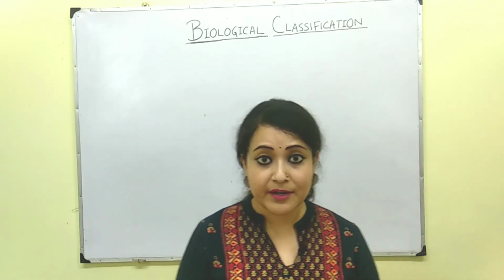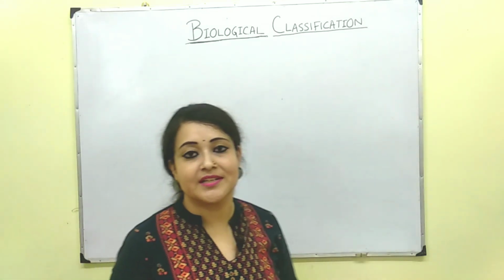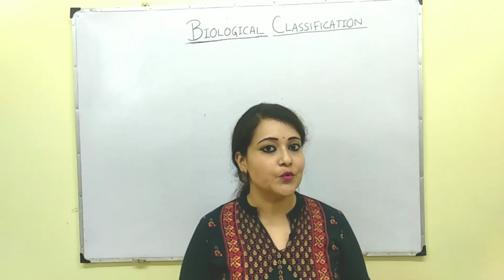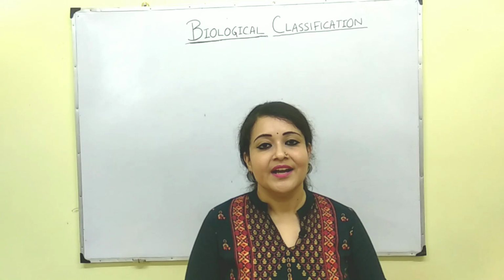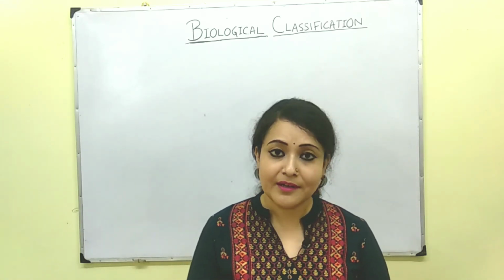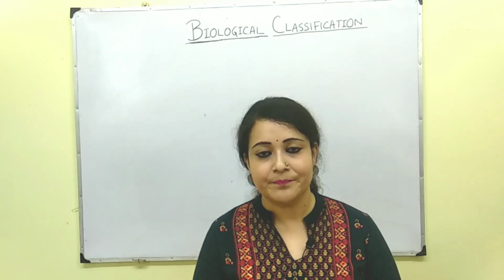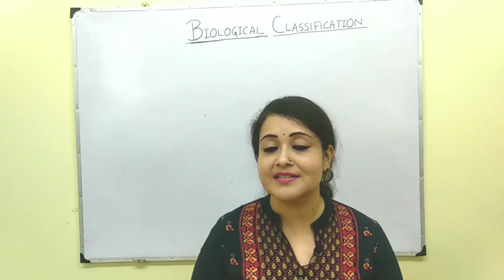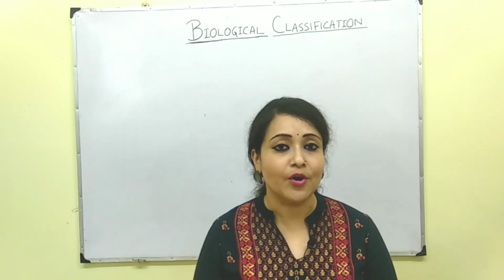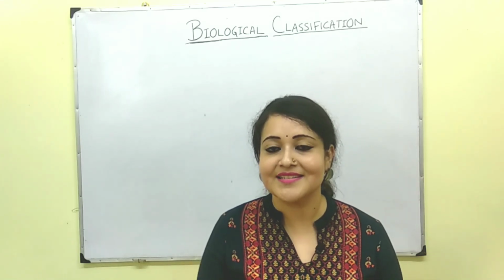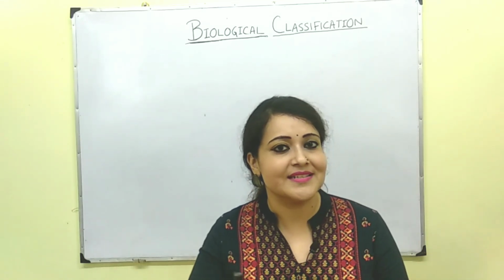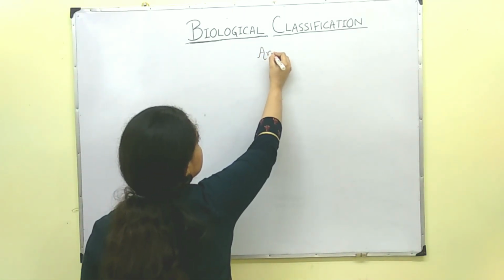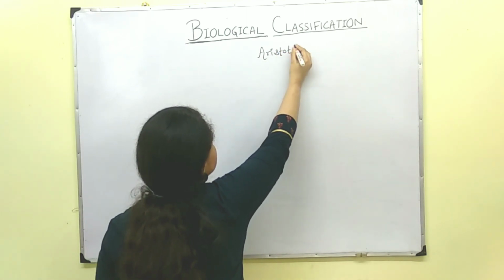In today's lecture, we are going to start biological classification, and this is chapter number 2 of class 11 biology. Okay, so without wasting time, let's start it. We all are well acquainted with a particular term, that is five kingdom classification. But we should remember that five kingdom classification was not the first system of classification. Before that also several other classification systems came. And the whole process started with the very famous scientist Aristotle.